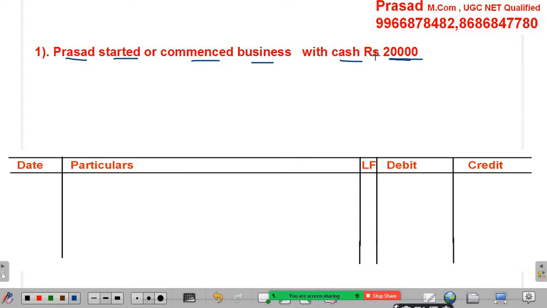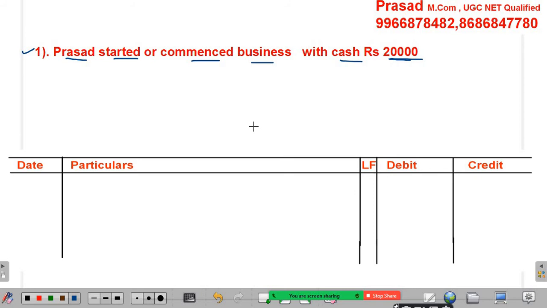While recording the journal entry, first of all, we have to recognize the debit and credit aspects in a transaction. In every business transaction, minimum two aspects can be noticed.